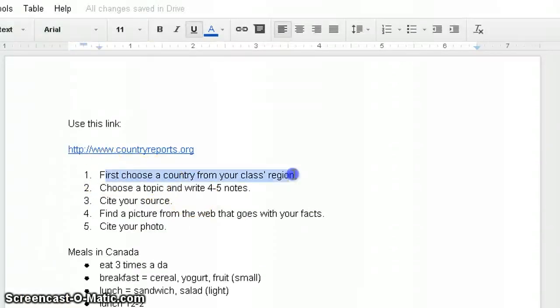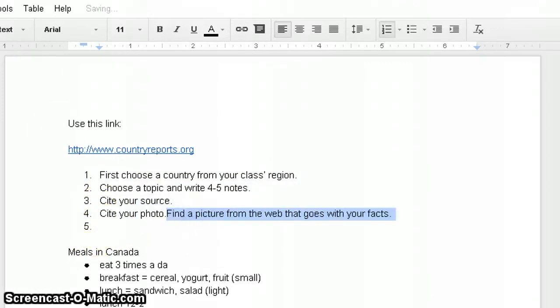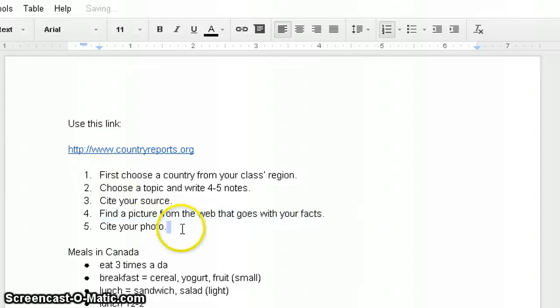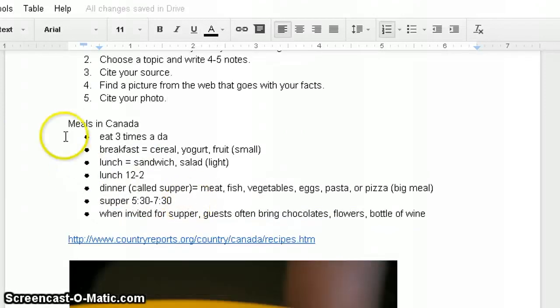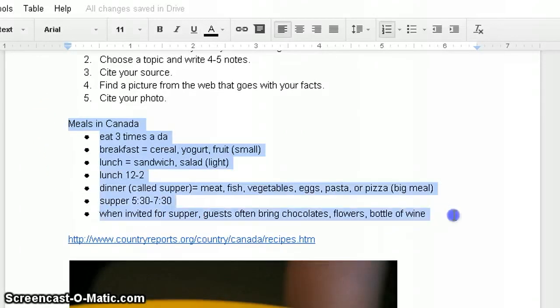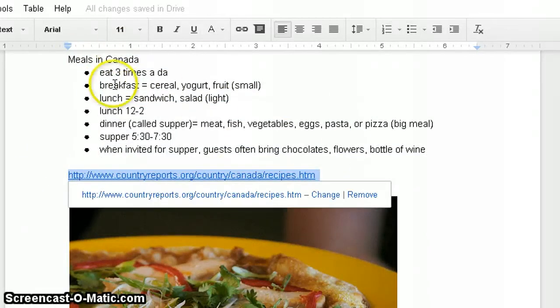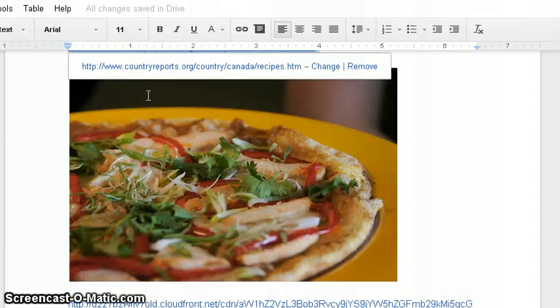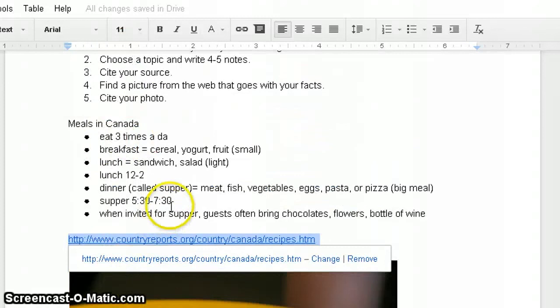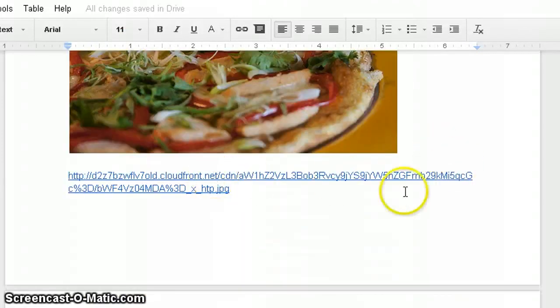So once you have chosen a country or region, you've written a summary of notes, you cited your source, you found a picture, and you've cited the photo, you are done. Raise your hand and a teacher can check your work. Here's kind of what mine looks like. I've got my writing, my notes, with the URL where I got that writing and information from, and I still wrote in my own words. Down here I've got my photo as well as where the photo came from on the internet.